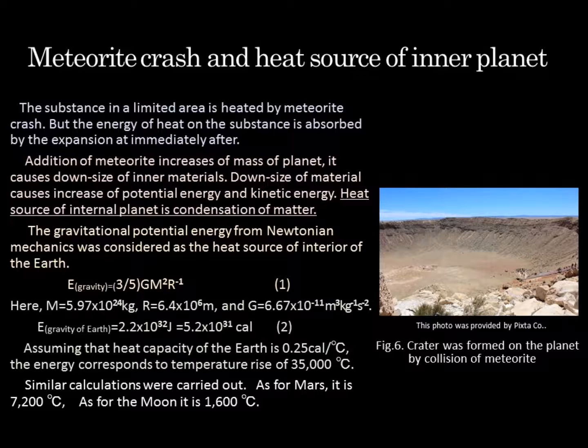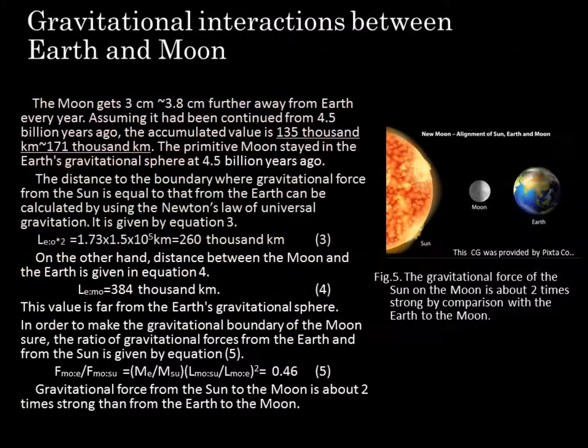The gravitational potential energy from Newtonian mechanics was considered as the heat source of the interior of the Earth. The formula is given by equation 1. Inserting the values m, r, and g, we get the value as equation 2. Assuming that the heat capacity of the Earth is 0.25 calorie per centigrade, the energy corresponds to a temperature rise of 35,000 centigrade. Similar calculations were carried out. For Mars, it is 7,200 centigrade. For the Moon, it is 1,600 centigrade.